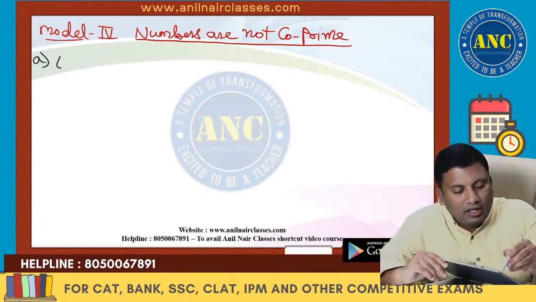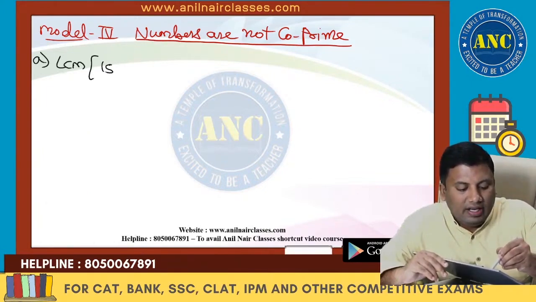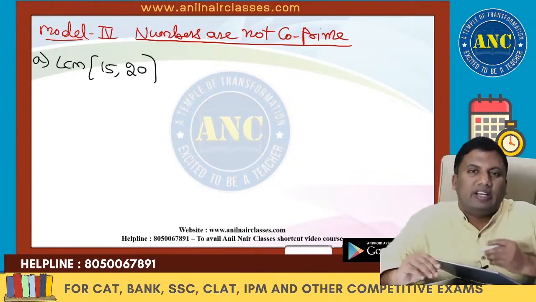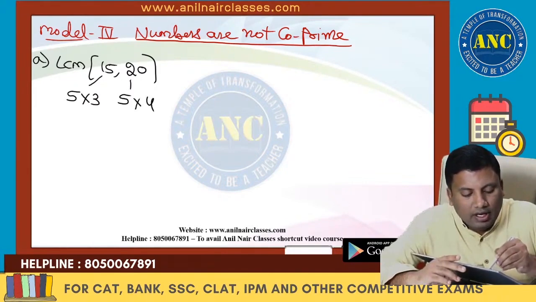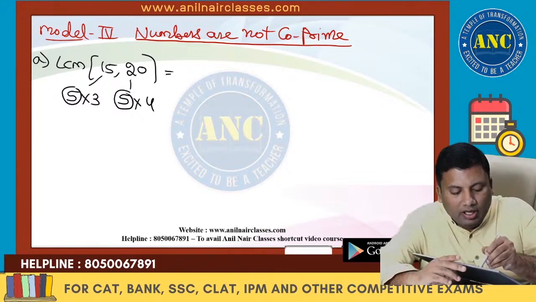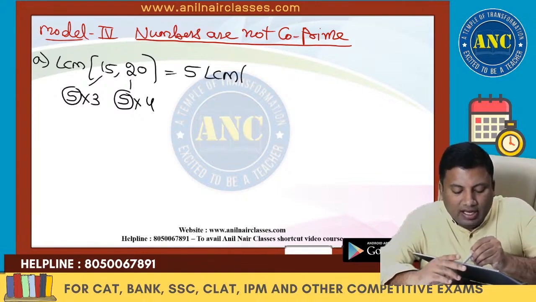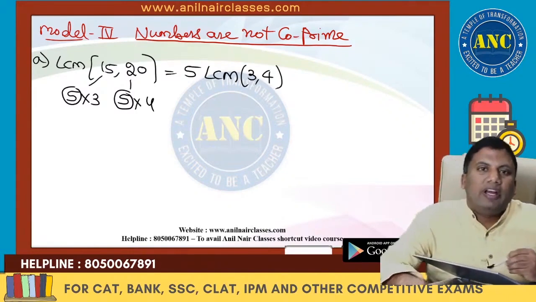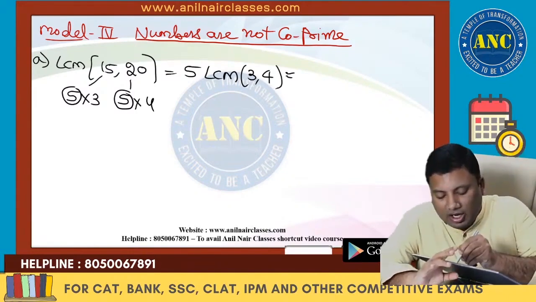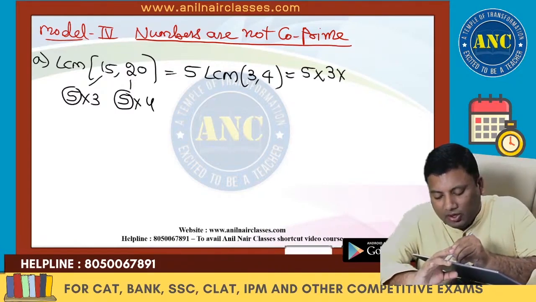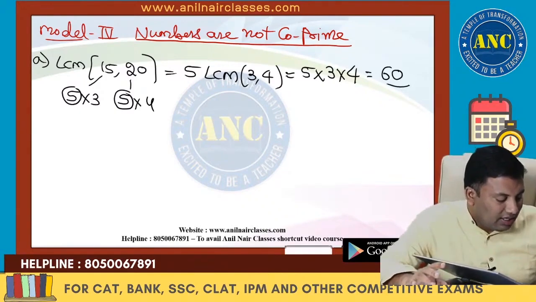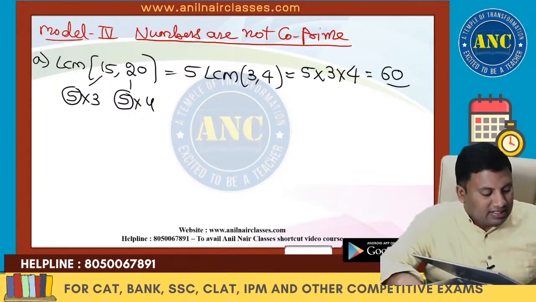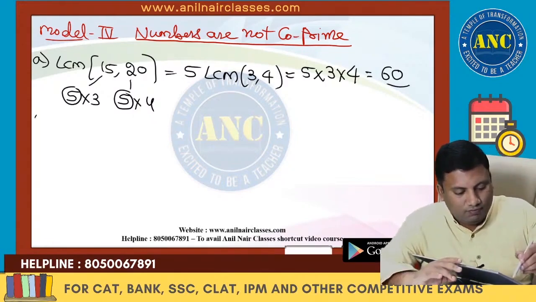For example, LCM of 15 comma 20. 15 and 20 have a factor common, that is 5. So these are nothing but 5 into 3 and 5 into 4. Take the factor common out. These are nothing but 5 of LCM of 3 comma 4. 3 and 4 are consecutive numbers. Consecutive numbers, LCM is always the product. Answer is 60. I hope the idea is clear. Go through the same structure.